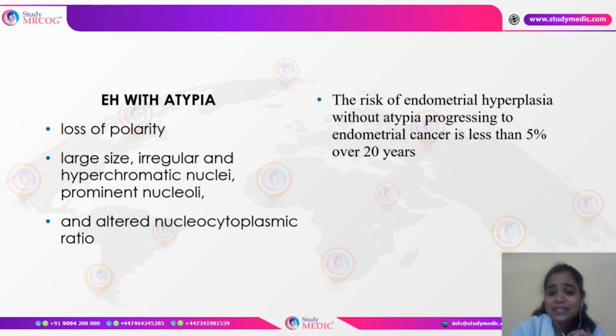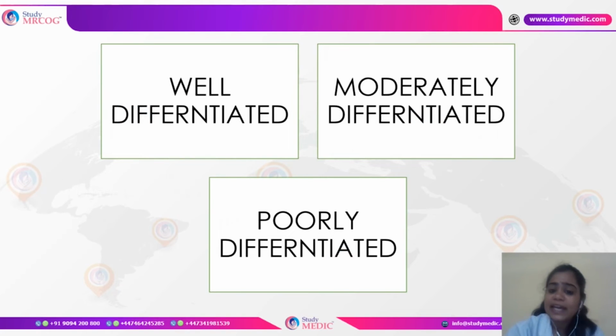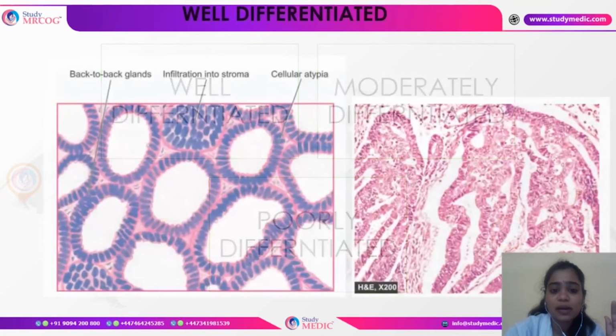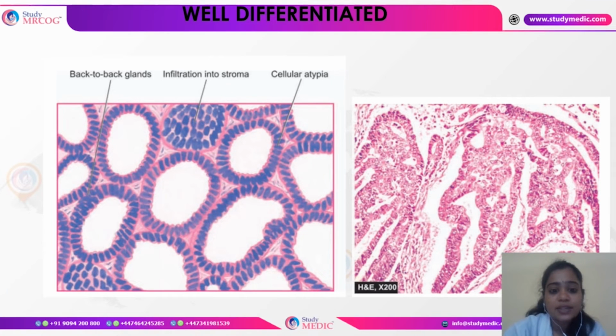And as we can see, regarding the risk of endometrial hyperplasia, if it is a simple endometrial hyperplasia without atypia, the chance of it progressing towards cancer is less than 5% over 20 years, which is again another important question. So as we know, endometrial cancer could be differentiated as well differentiated, moderately differentiated, and poorly differentiated. So this is about the well differentiated endometrial cancer.